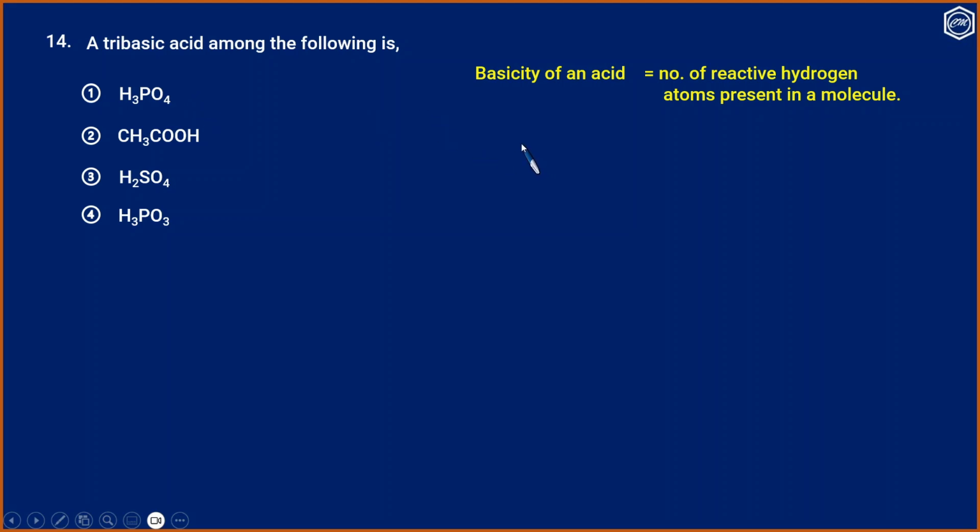The structure of H3PO4, that is phosphoric acid, is this one, and all 3 hydrogen atoms can be replaced. So H3PO4 must be a tribasic acid, and that is the correct answer.